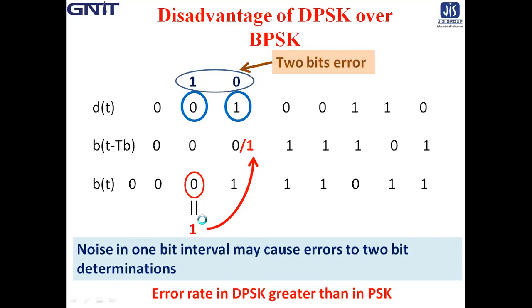Similarly, if it is 1, what would be the detection technique? What is the receiver estimation? Then 1 and 0.